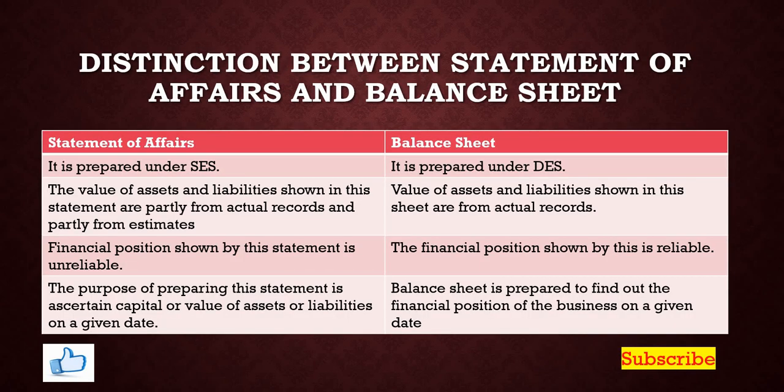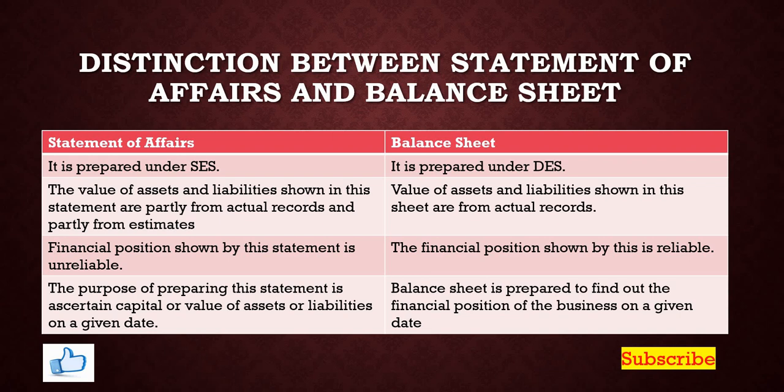Now let's make a distinction between the statement of affairs and the balance sheet. The statement of affairs is prepared under single entry system, whereas balance sheet is prepared under double entry system. The value of the assets and liabilities shown in this statement are partly from the actual records and partly from the estimates, whereas in case of the balance sheet, the value of assets and liabilities shown in this sheet are from the actual records.